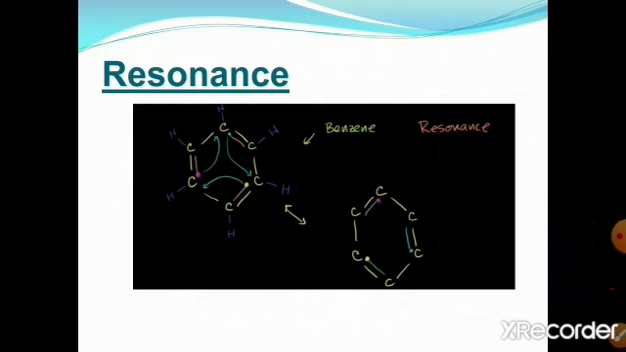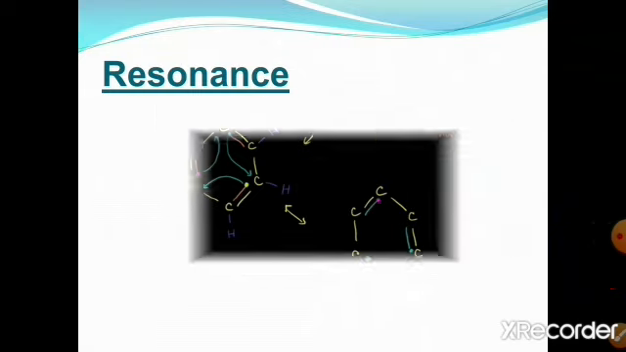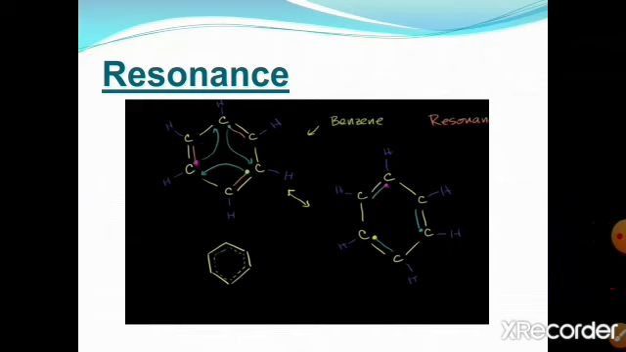And we can represent these two structures. The resonance is represented by double-headed arrows. This is the resonating structure of benzene, and the actual structure of benzene is the resonance hybrid of these two structures. So for the resonance hybrid, we put a ring in the hexagon, which shows that it is the hybrid structure of the resonating structures of benzene.